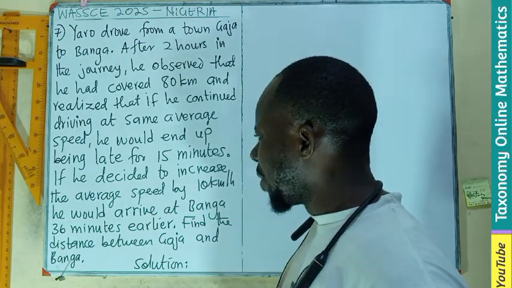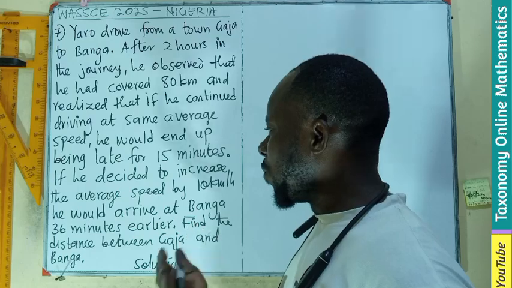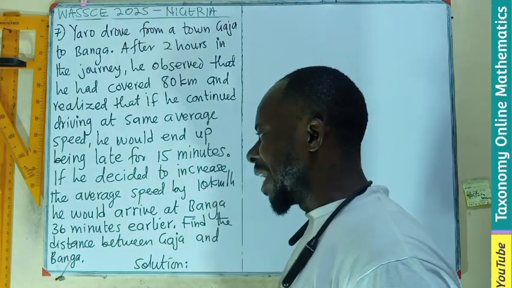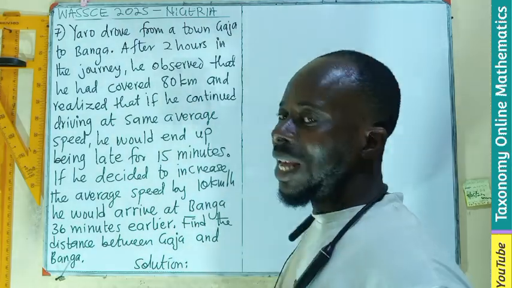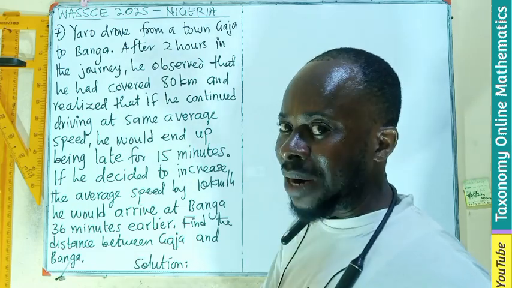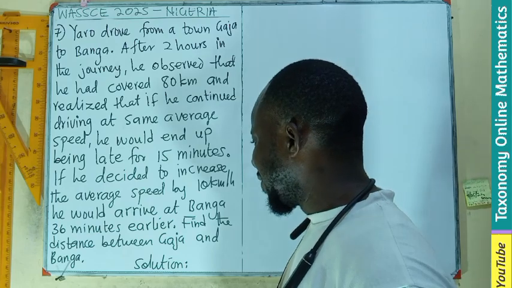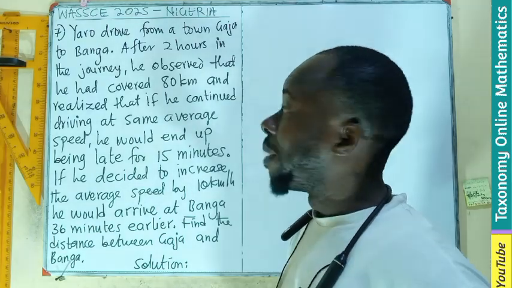If he decided to increase the speed by 10 kilometers per hour, he would have arrived at Banga 36 minutes earlier, meaning he will have eaten into the time and come earlier than usual. We have to find the distance between Gaja and Banga.